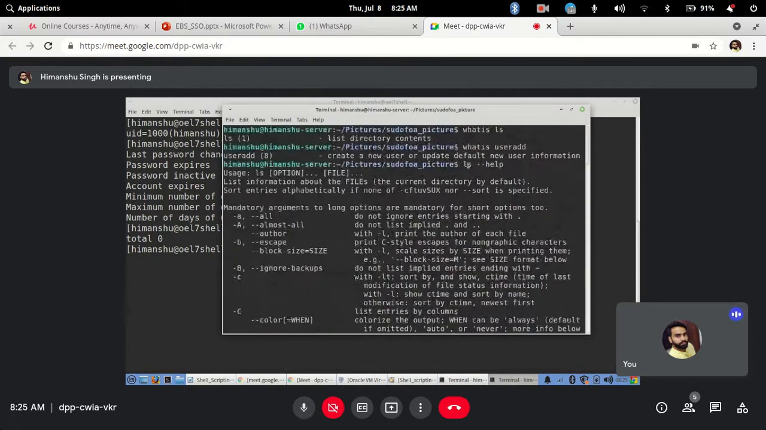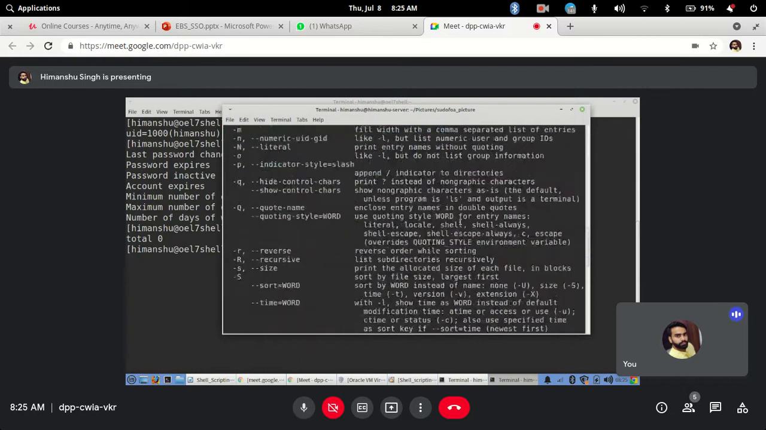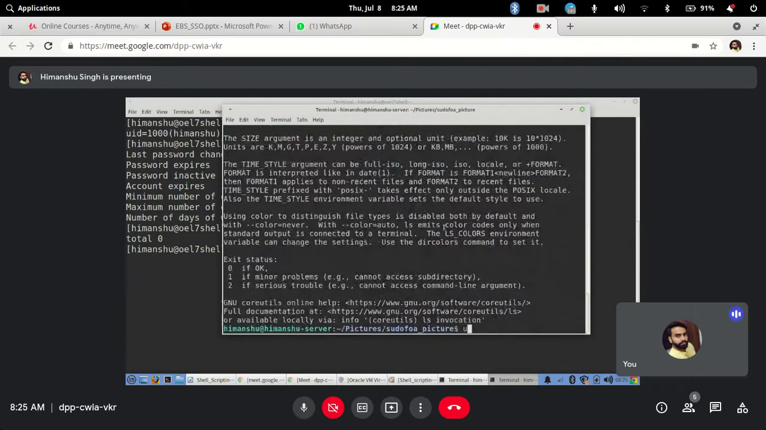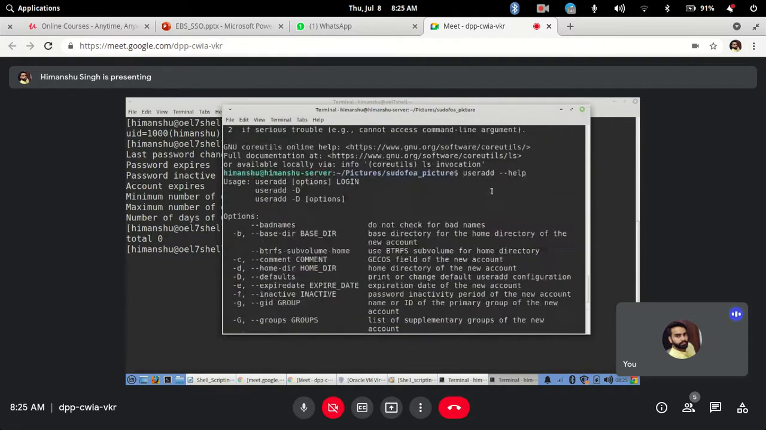Next is -help, for ls or any command. Let's say useradd. So it's not only for ls; useradd -help, they are generic for all commands. Now for useradd you have various options, right? That's what you want to do.